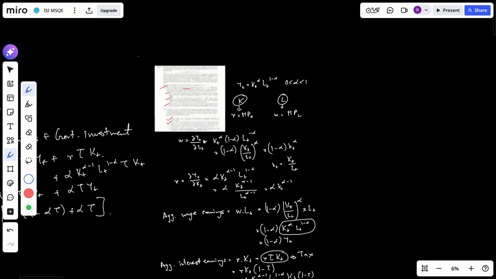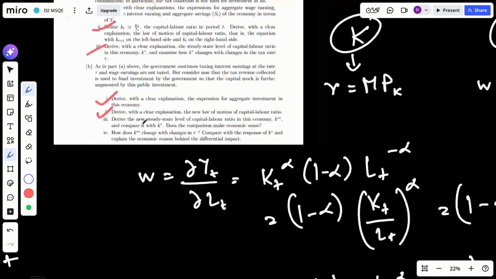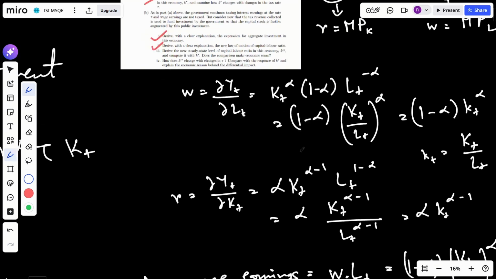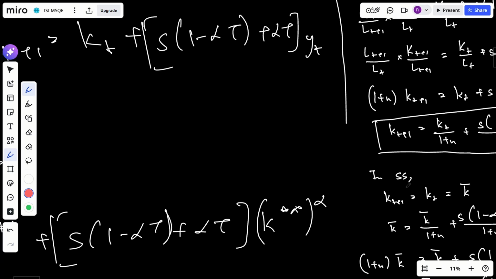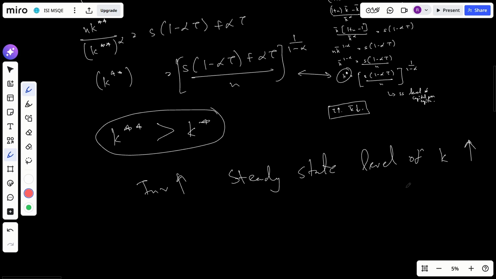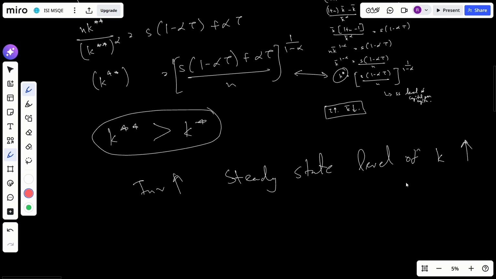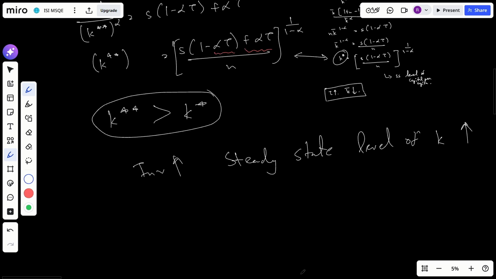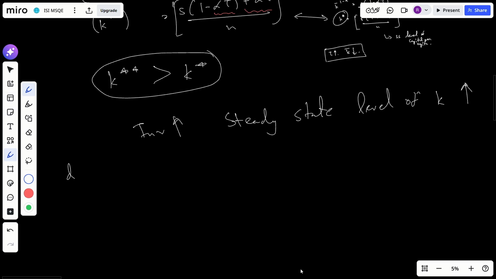Now for the last part, how does k double star change with tau? Compare with the response of k star and explain the economic reason behind the differential impact. Okay, let's check this. So here you can see that when tau rises, in this part the numerator will rise, but in the bracketed term you can see that it will go down. So there is a conflicting impact of tau. So what I need to do is I will just differentiate this with respect to tau.